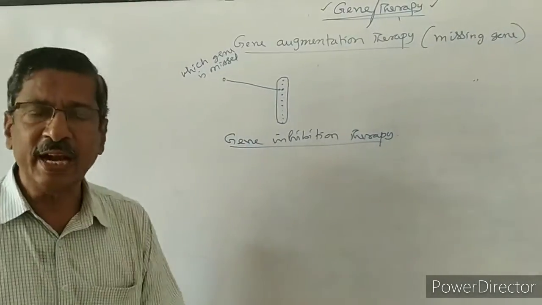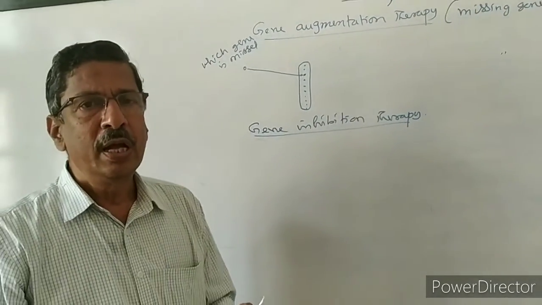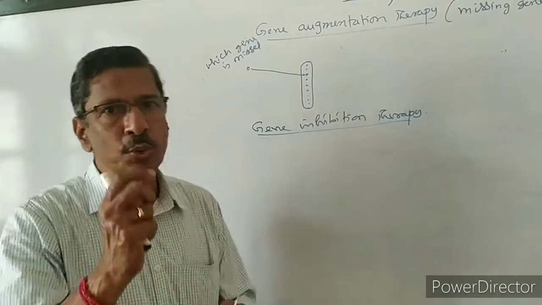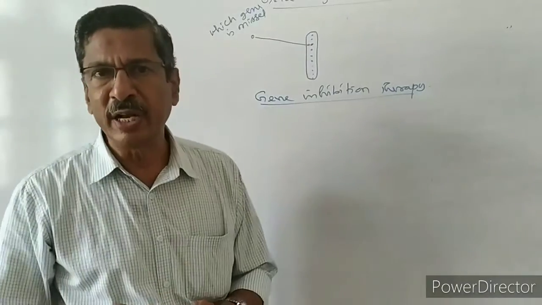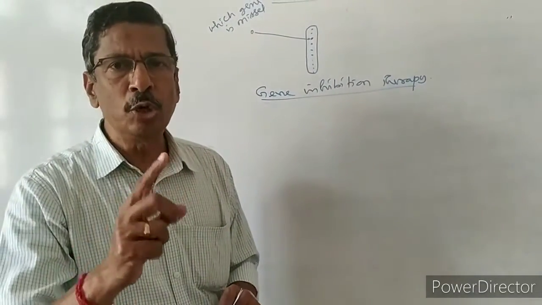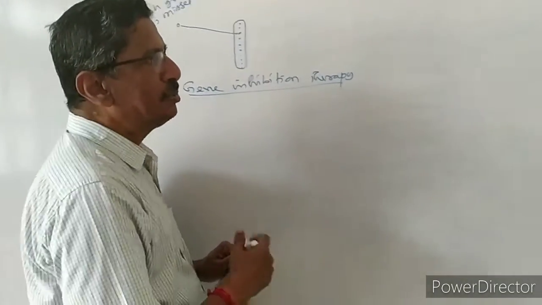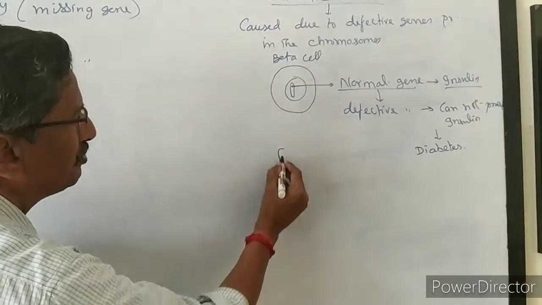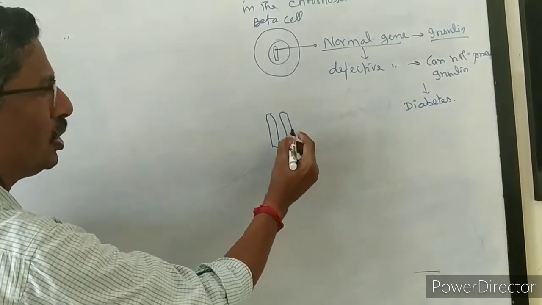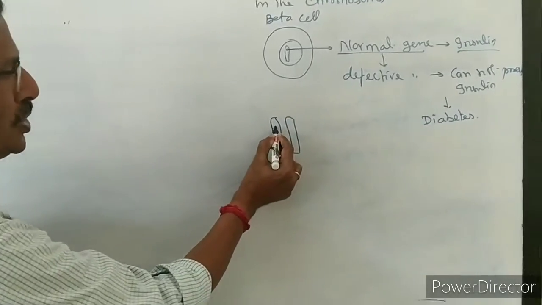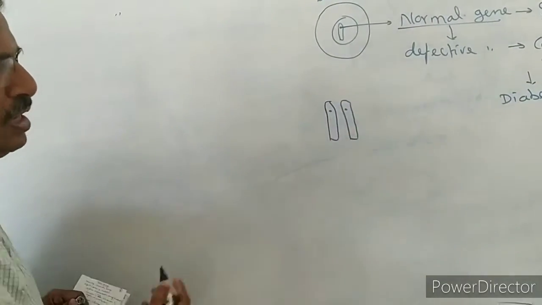See, for certain characters in our body, for every character, two genes are responsible. I think you might have studied this in Mendel's experiment in the 9th and 10th. One character is controlled by two genes. The two genes are present in paired chromosomes. For example, this is one chromosome, another chromosome. It is common for all plants and animals. In this one gene is there, and here also the same type of gene will be there.